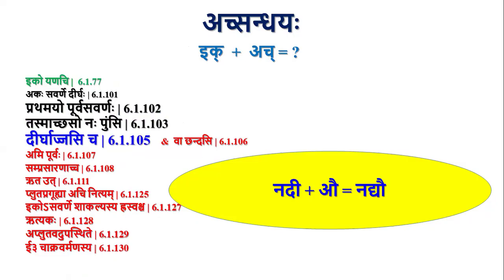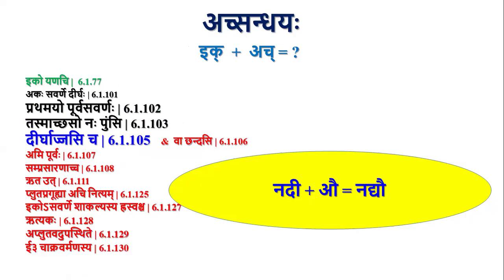The previous sutra was Nadichi, which is applicable for only Akara as Purva Varna. So we have taken Ik as Purva Varna here. So I have not taken that Nadichi in this list. From Nadichi, we have the Anuvrtti of Na to this sutra also, and Ichi also.